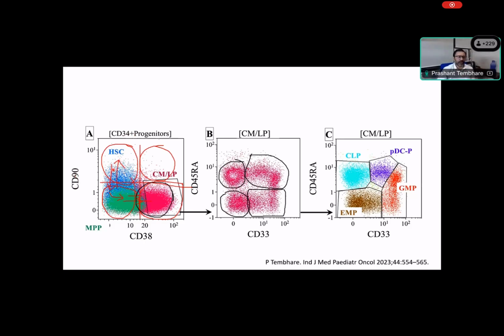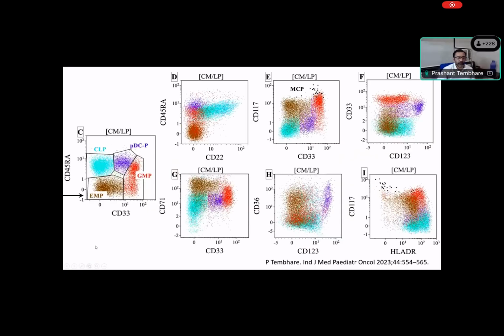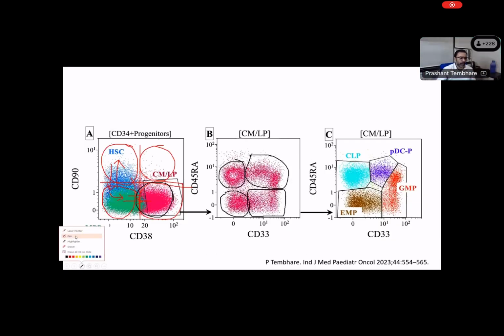Now as the cells mature, as the CD19 is lost, so CD19 is downregulated. That means this protein has disappeared from the stem cell, and as they mature toward multipotent progenitors.